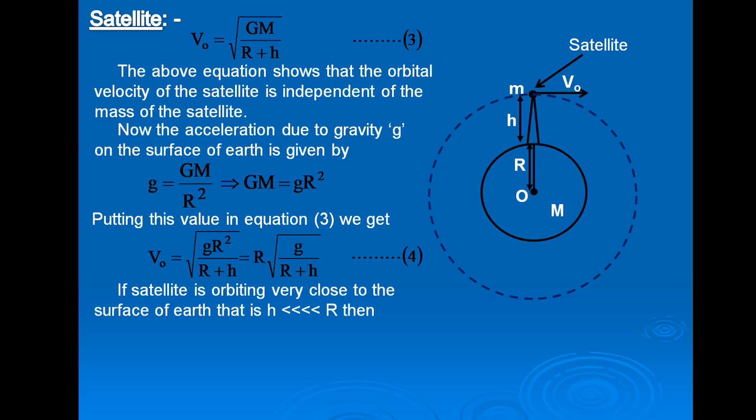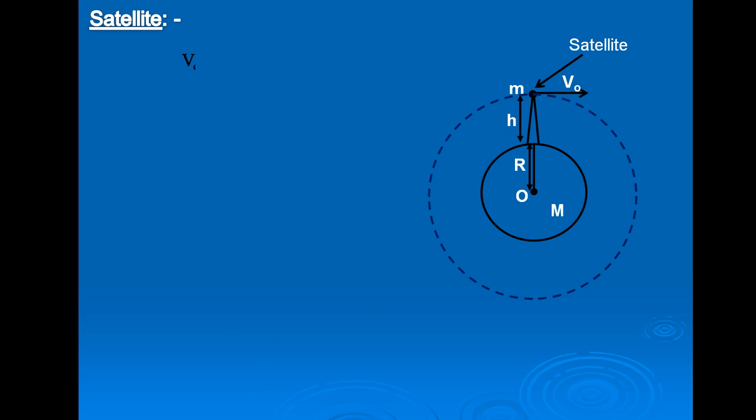If the satellite is orbiting very close to the surface of the Earth, that is, h is very much less than R, then R plus h is nearly equal to capital R. Therefore, from equation 4, we get VO nearly equal to square root of g R square upon R. Now capital R and one of the R in the numerator cancel each other.